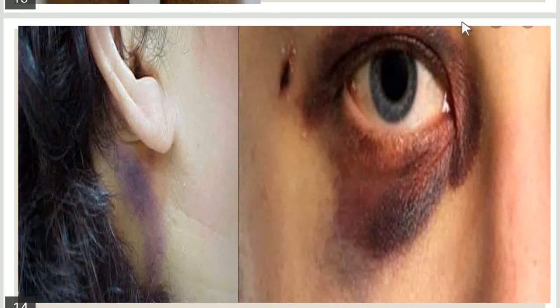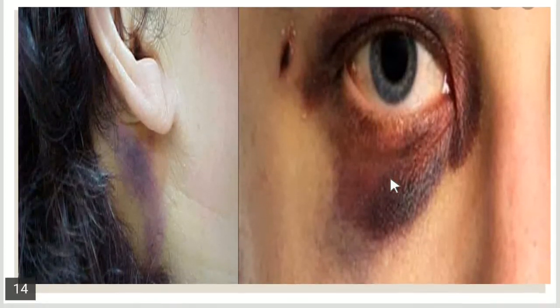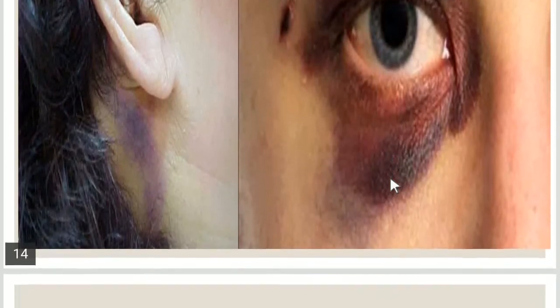And also, around the eyes there is a lot of subcutaneous fat or loose tissue, so it is much easier for the blood to accumulate in this area. And also in other cases, like in the case of a fracture of the femur, there is always appearance of bruise at the lower part of the thigh, and in the case of trauma or injury to the calf muscle, there is bruising around the ankle. So these are all the factors which influence the appearance of the bruise formation.